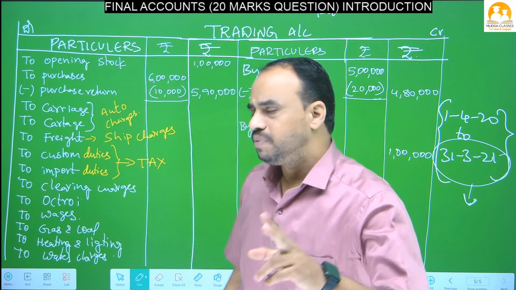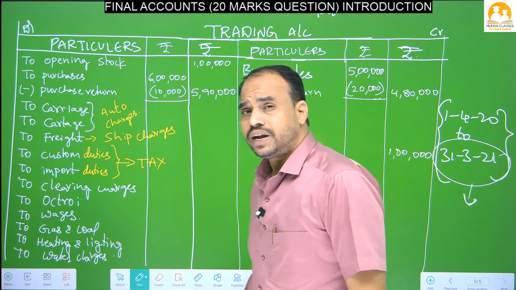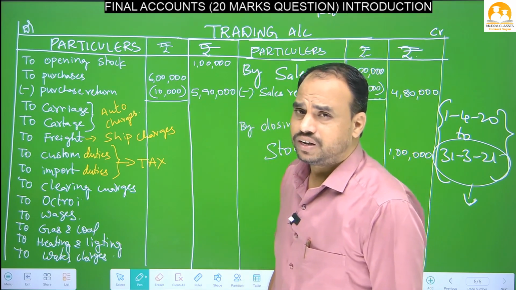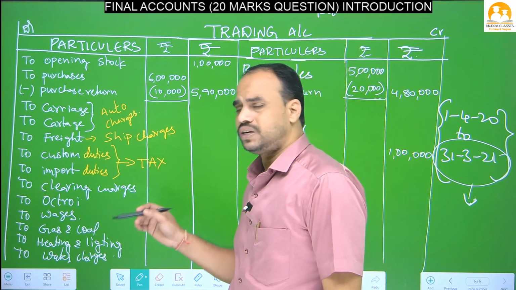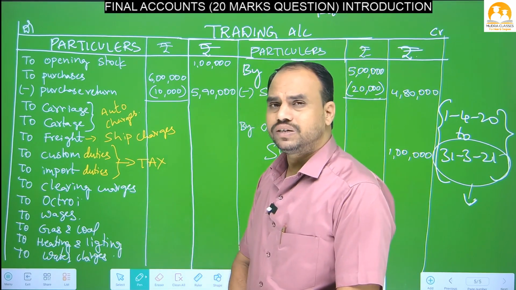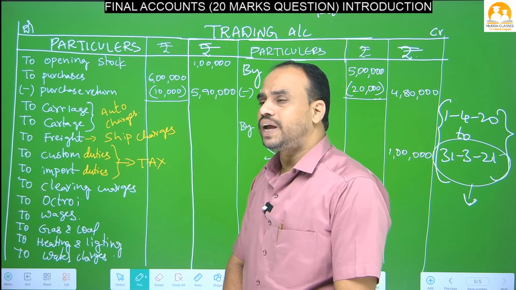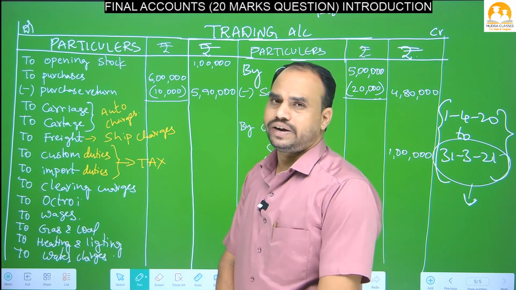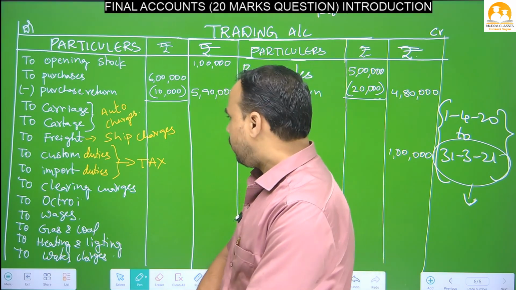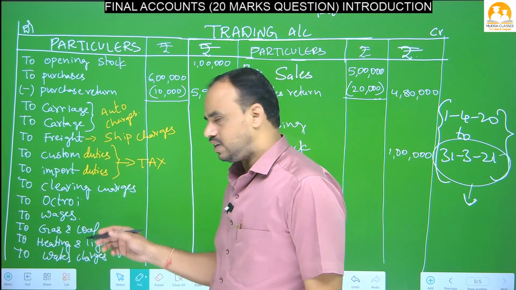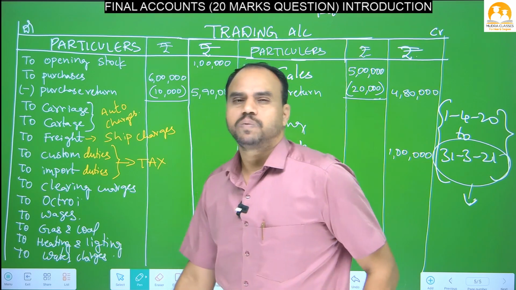When your goods are coming from other countries, there are customs officers, nana. There are customs officers in airports and seaports. They will collect some taxes when you are bringing goods from other countries. That is called custom duty and import duty.